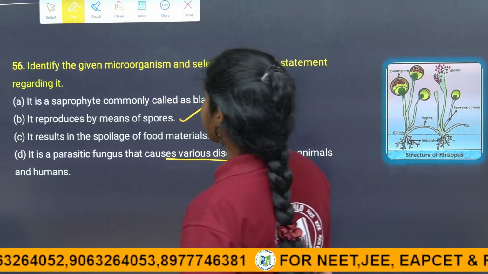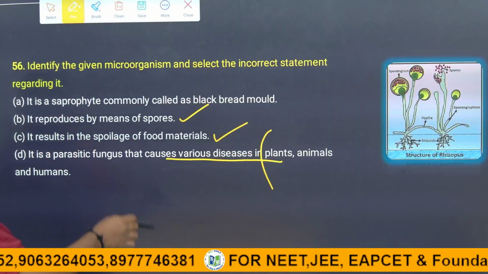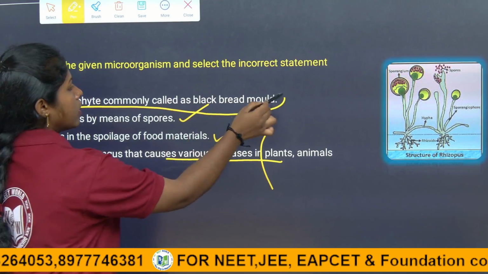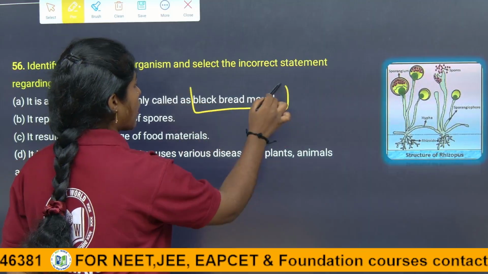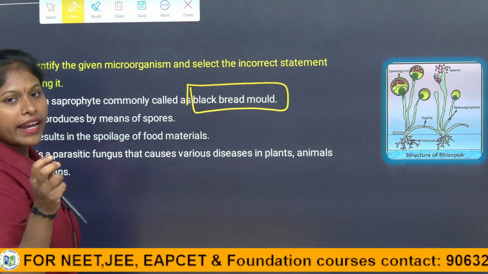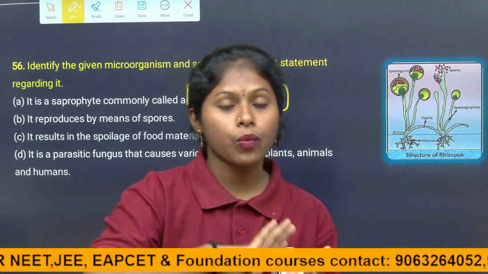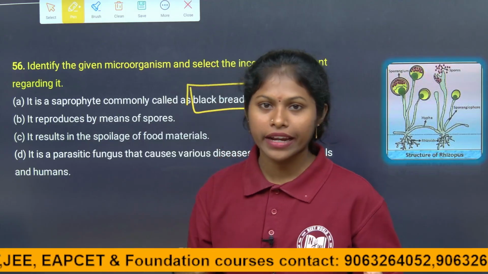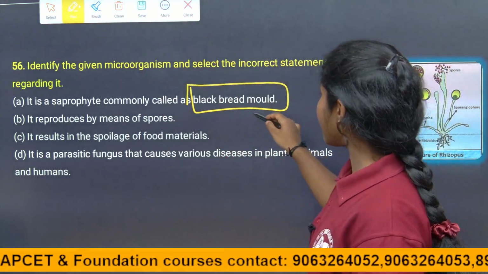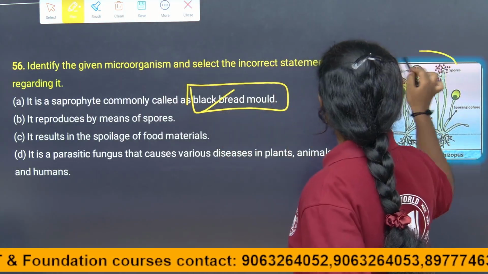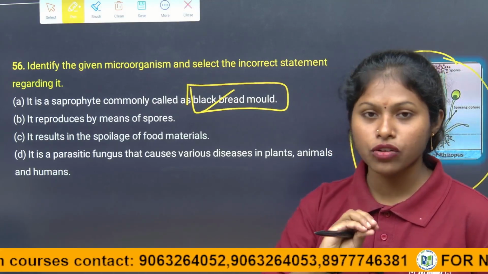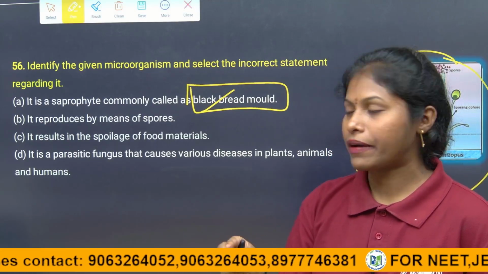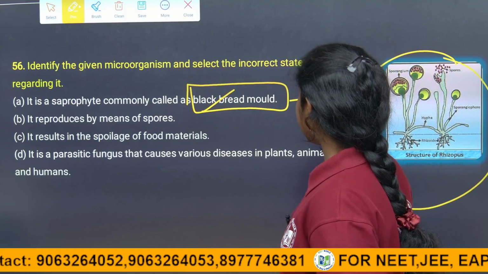So, here see the first option. It is a saprophyte commonly called black bread mold. Here they are saying black bread mold. No, right? It represents the cotton sheath on the bread loaves, right? So, here it is not a black bread mold. It is Rhizopus, which forms a cotton-like white, orange sheath formation on the loaves of bread. That is why A is the incorrect statement.